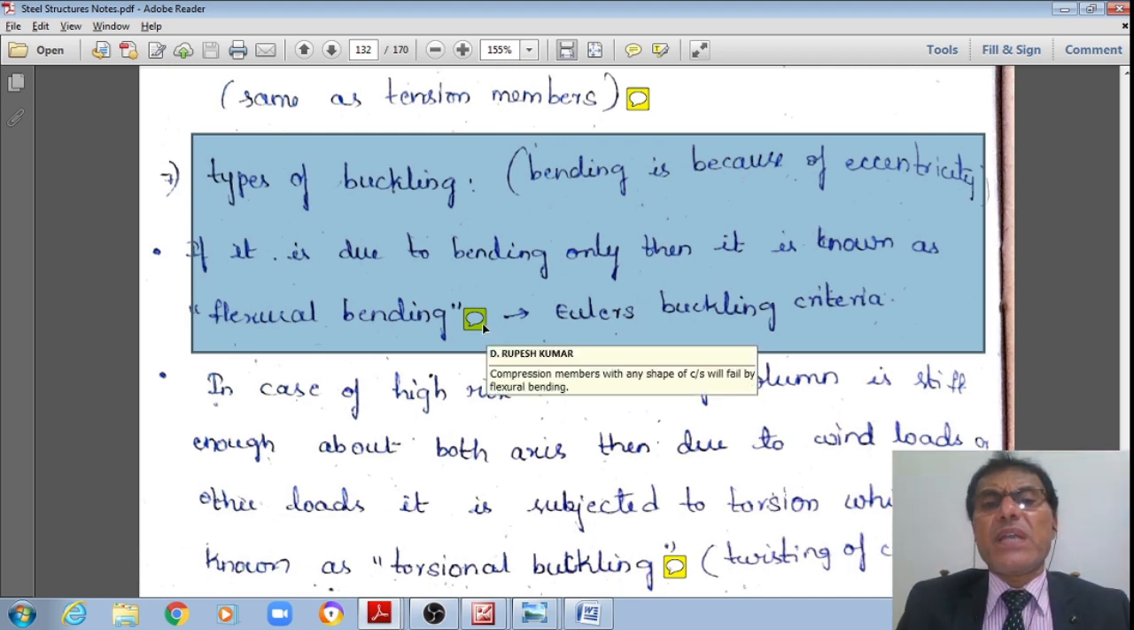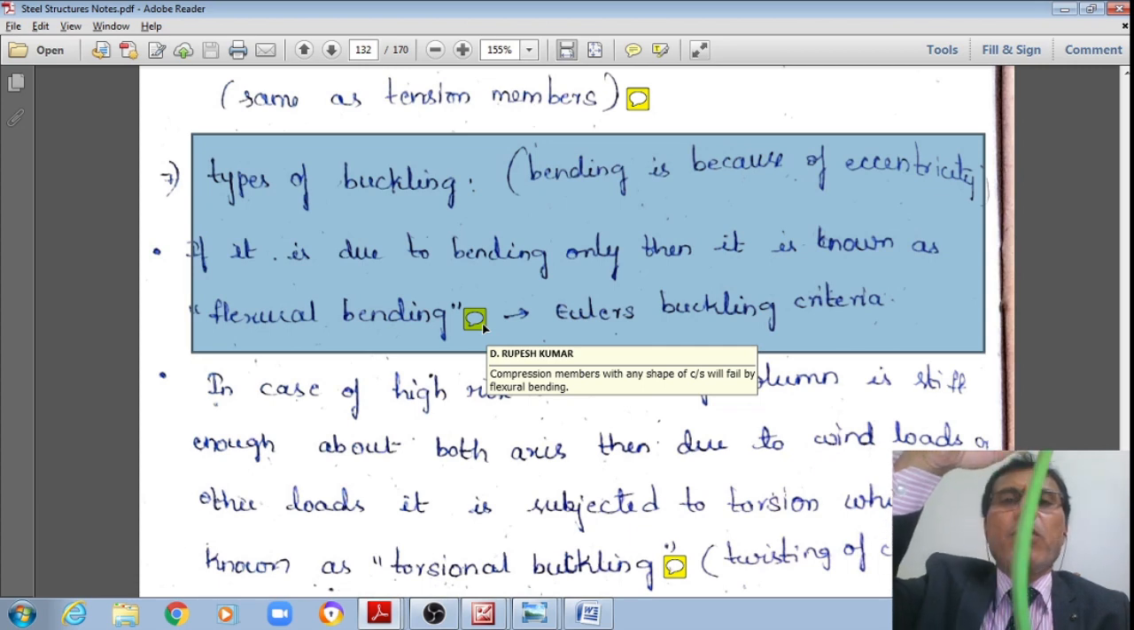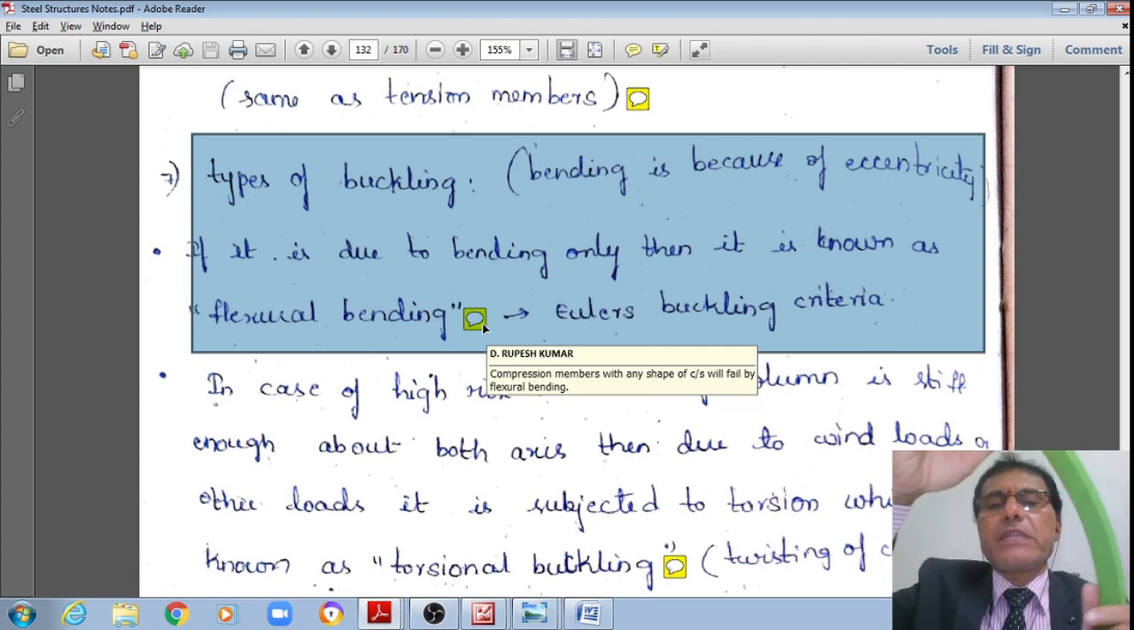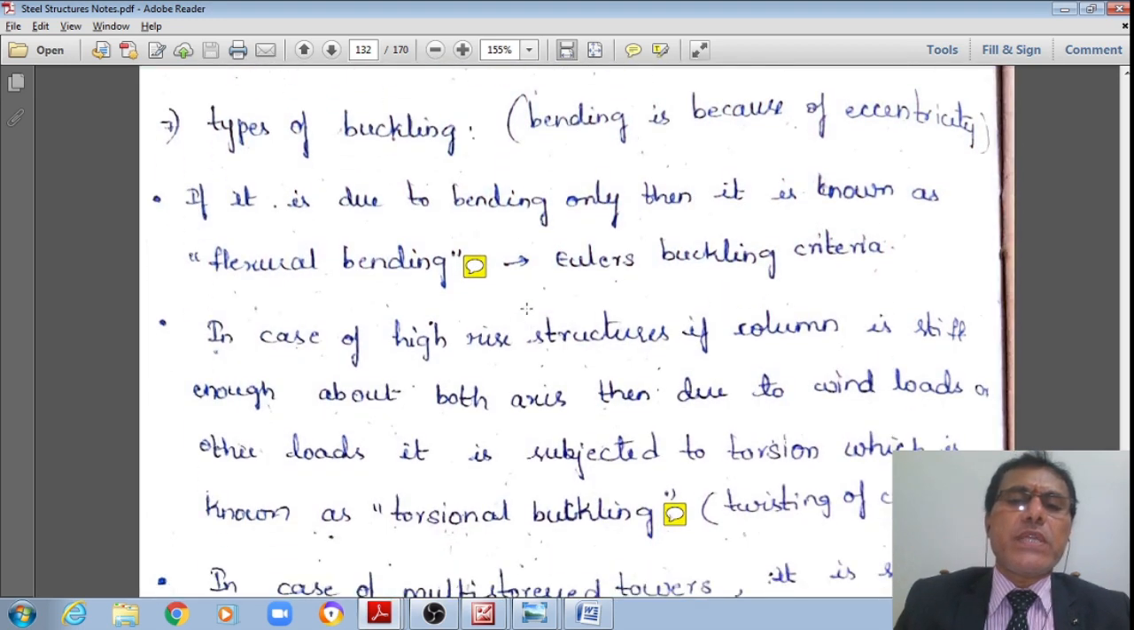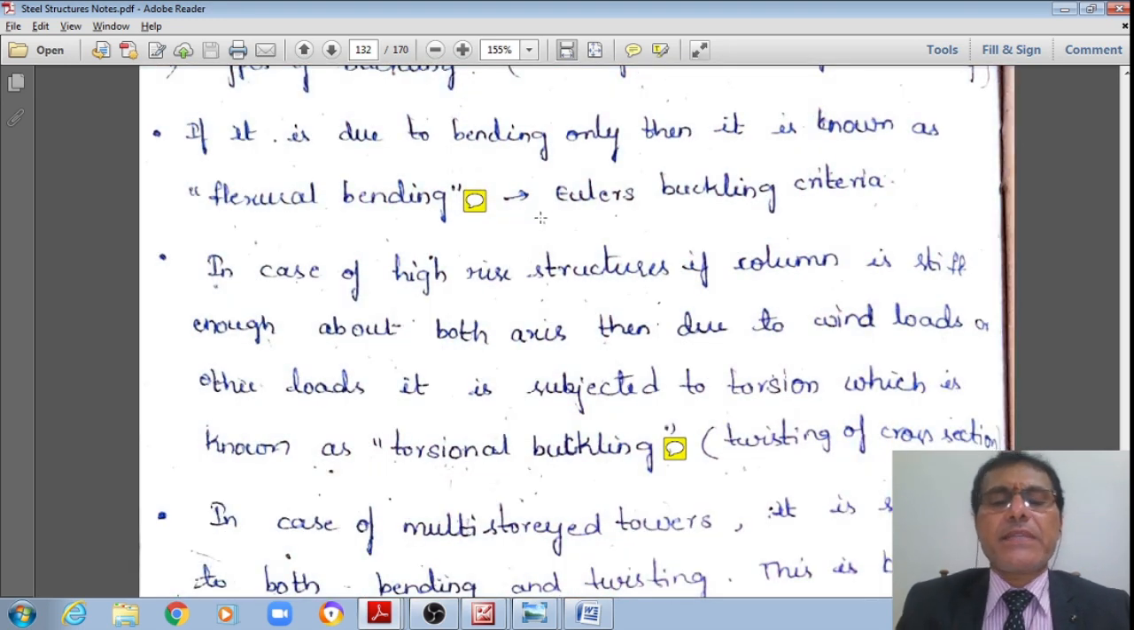And now we can see that compression members of any shape of cross section will generally fail by flexural bending only, like this, as per Euler's buckling criteria, which we have seen in strength of materials or engineering mechanics.